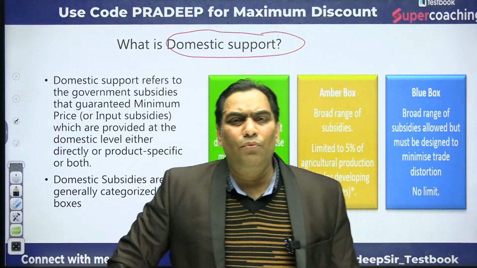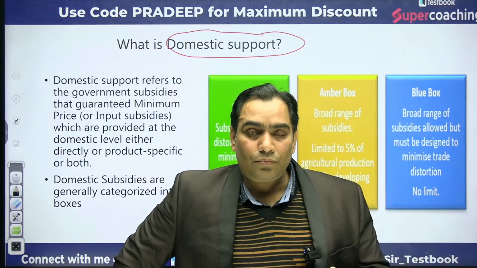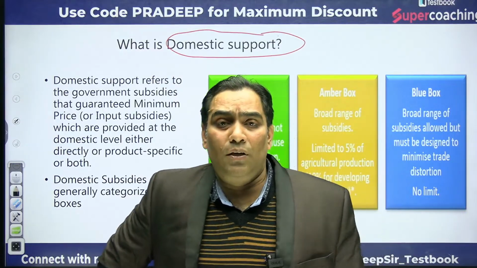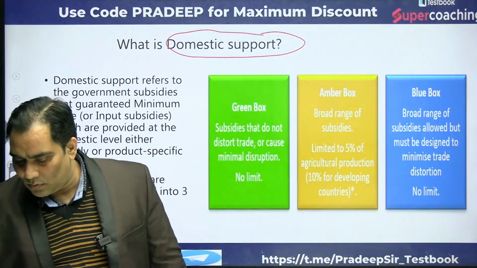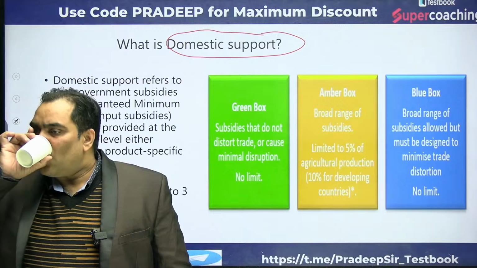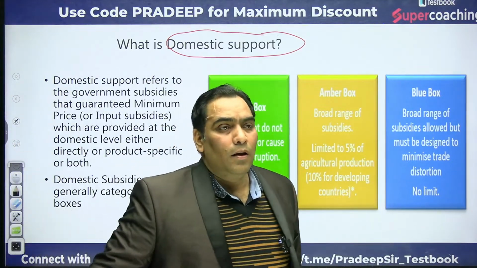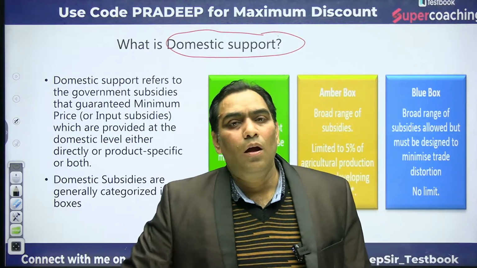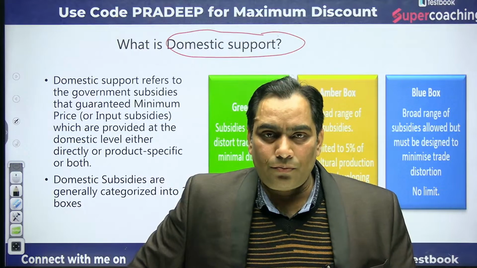What is the meaning of domestic support? That is giving the subsidies to their producer. Let me clear, dears, what is the meaning of domestic support.